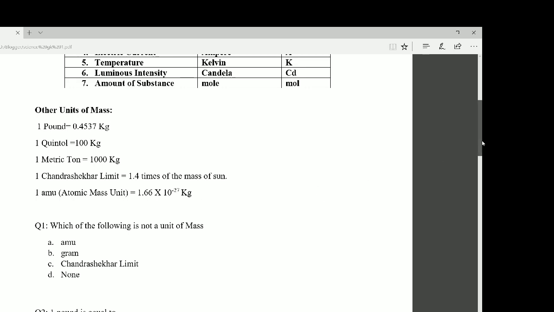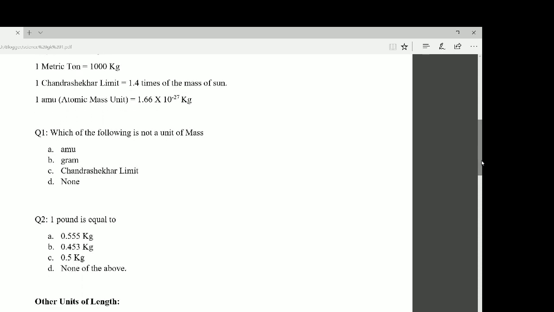Now let us discuss two questions. Question 1. Which of the following is not a unit of mass? Option A, AMU. Option B, gram. Option C, Chandrasekhar limit.